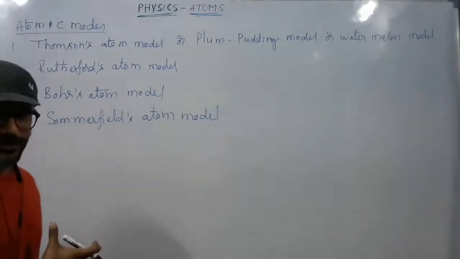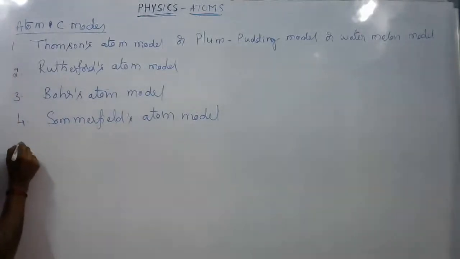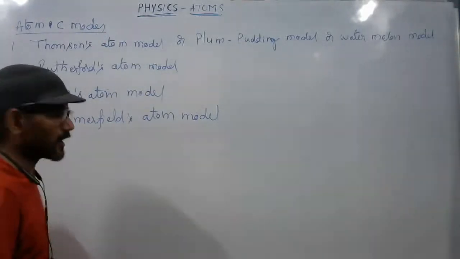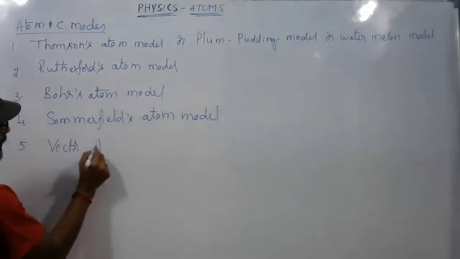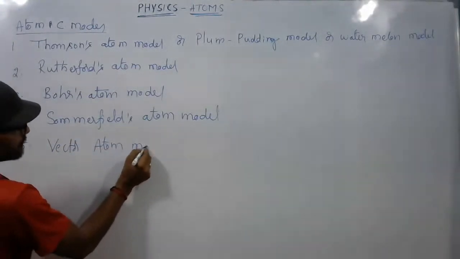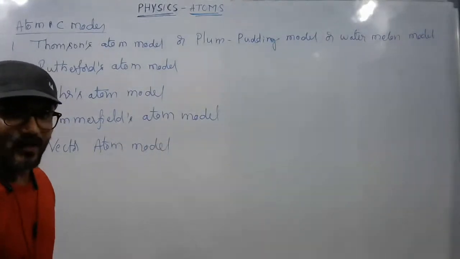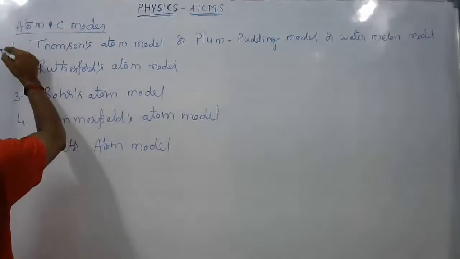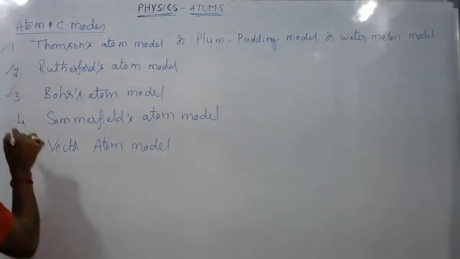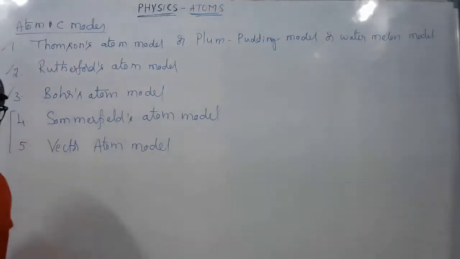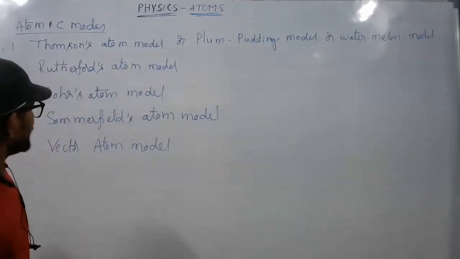Whatever the flaws or drawbacks in all these atom models were rectified by one atom model called the vector atom model. But in this chapter we are going to concentrate only on the first three atom models, and we are not going to touch the others.